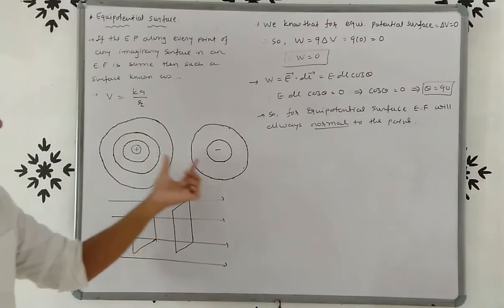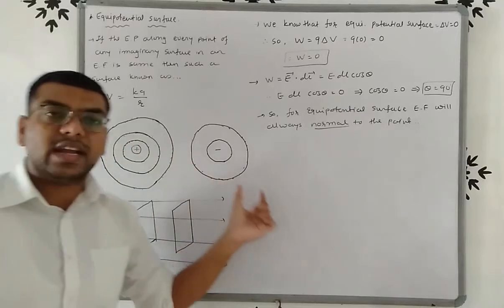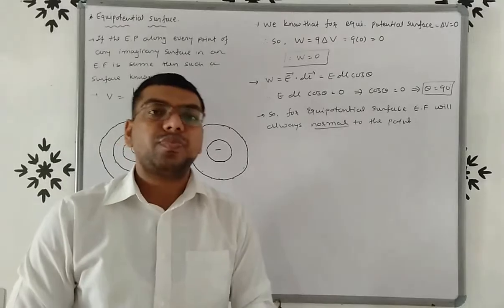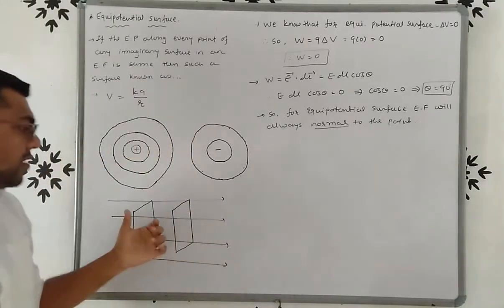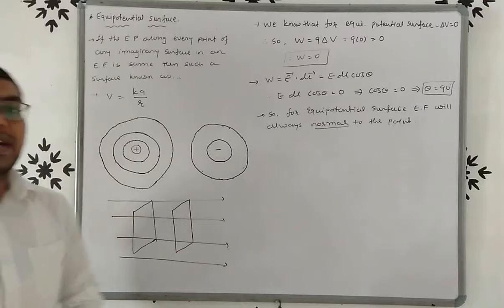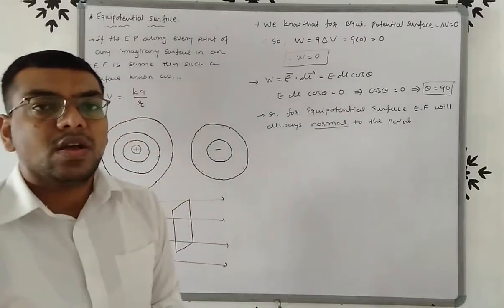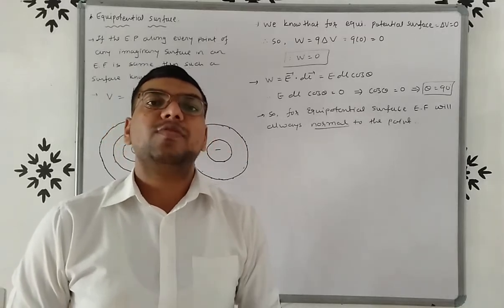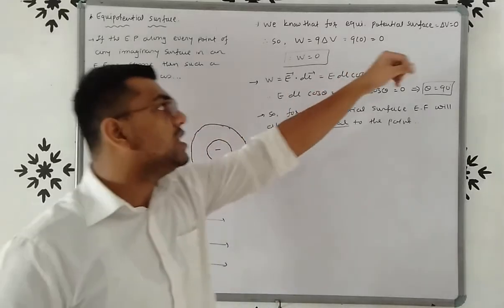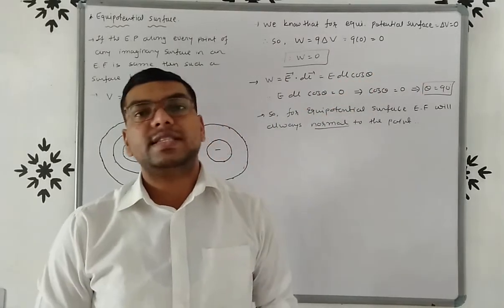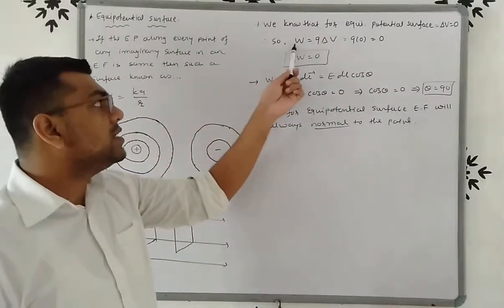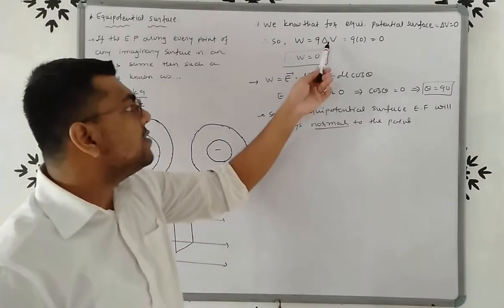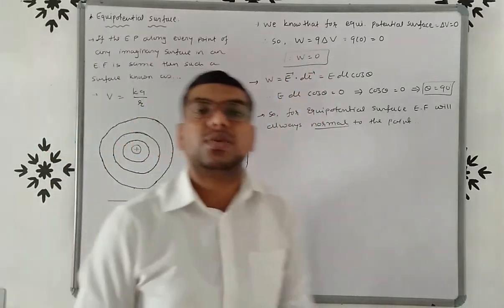Now friends, these are the equipotential surfaces for positive charge and for negative charge. If you combine them, then this is for an electric dipole. This is the equipotential surface for a uniform electric field. Now friends, here we know that for an equipotential surface, potential will always remain the same. So change in potential delta V will always be 0. So we know that W is equal to Q into delta V. But for this equipotential surface, delta V is 0, so W is equal to 0.